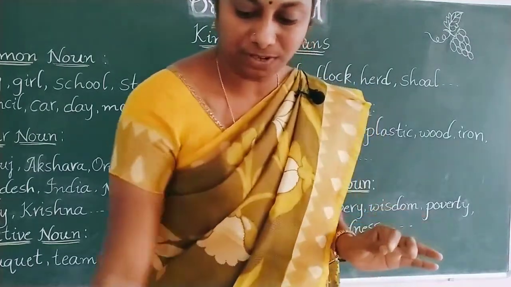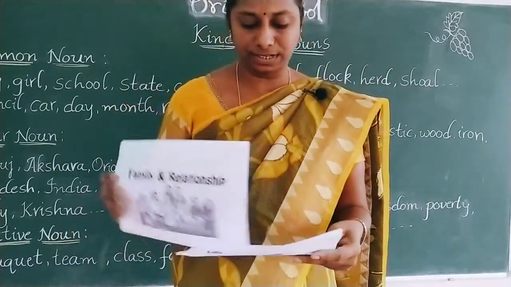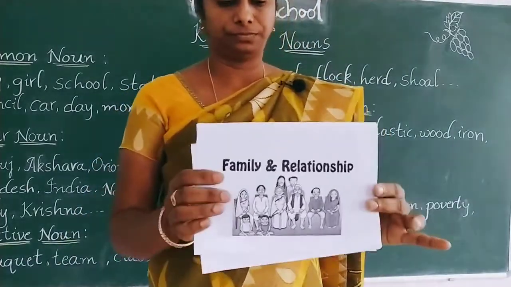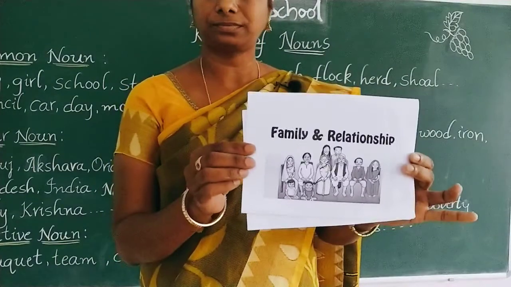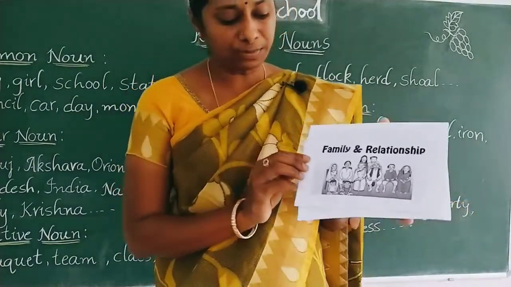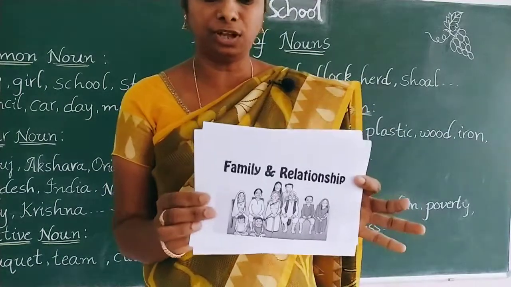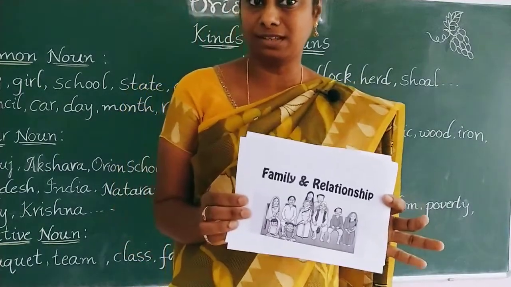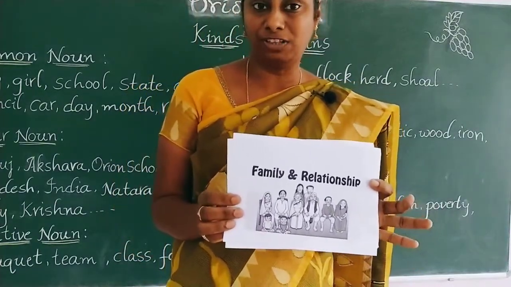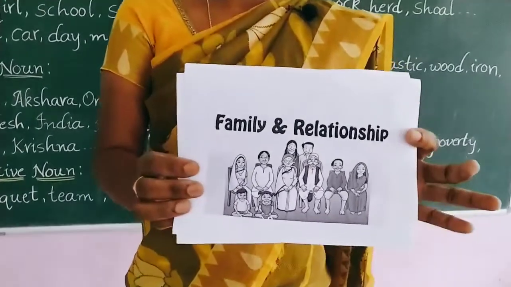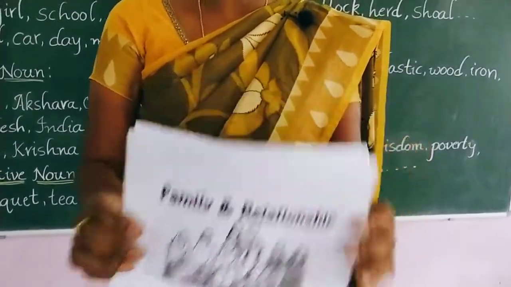Okay. Next one. Here you can see, what do you see here? A family. How many members are here? Ten members are here. So all together, what do we call this one? A family. So a family of members.